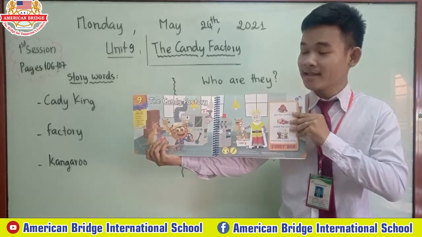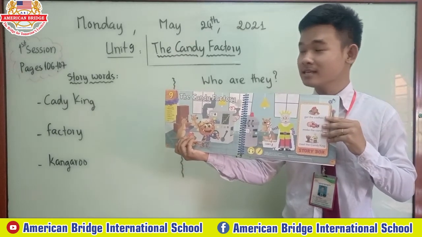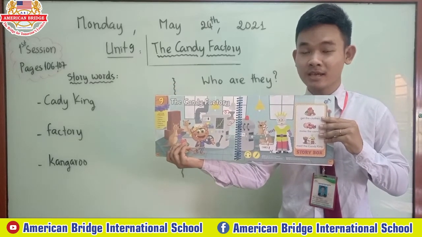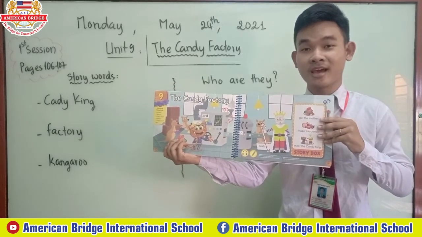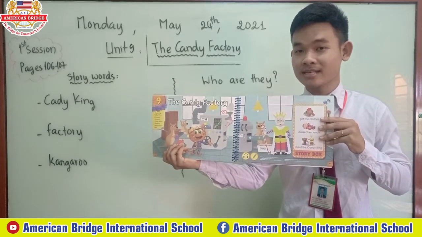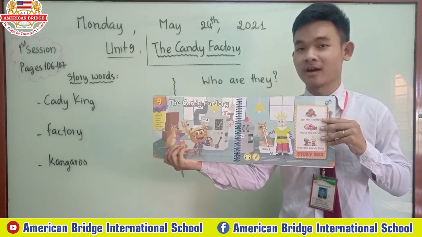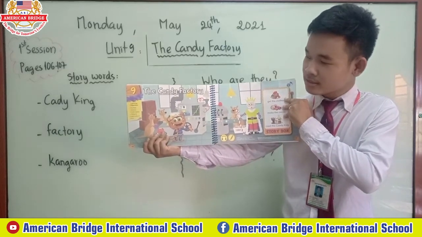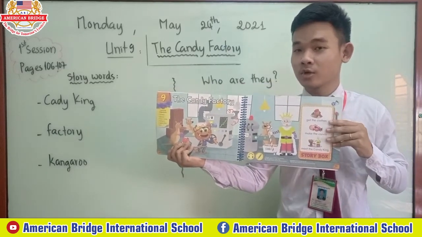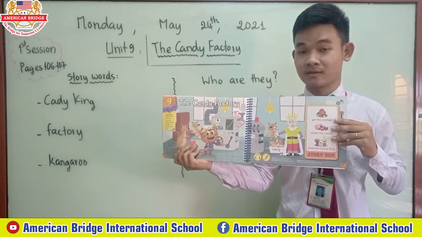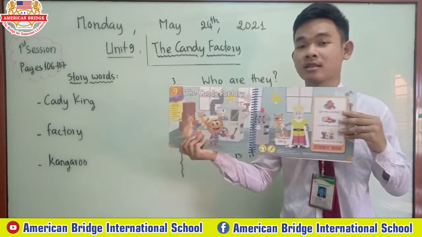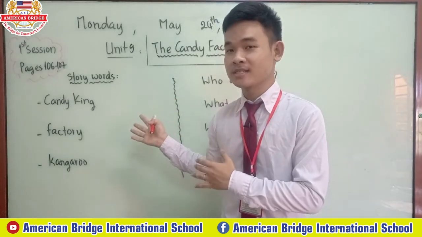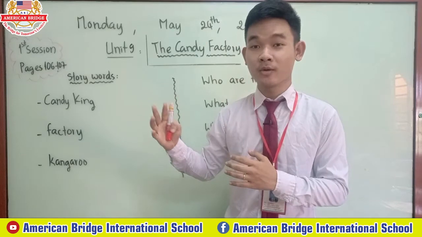Okay, Unit 9, the candy factory. Repeat after teacher, everyone. The candy factory. All right, the candy factory. Okay, so now teacher will tell you 3 story words first, all right, before we look at this page. All right, everyone, so now these are the story words. So now look all together.